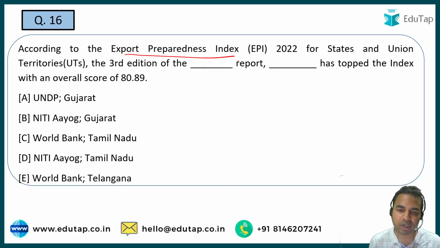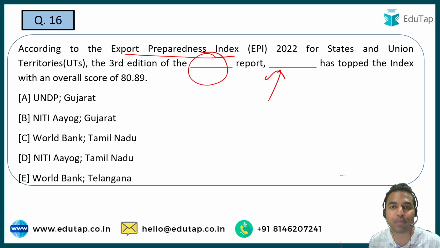And in this particular question, you have to tell me the name of the organization which releases the report and the name of that particular state which has topped the index with the overall score of 80.89. So guys, I told you the name of those dimensions across which the questions are being asked in the exam from the reports and indices, and on similar lines, this question has been asked. So guys, please quickly tell me what is the right answer to this particular question.